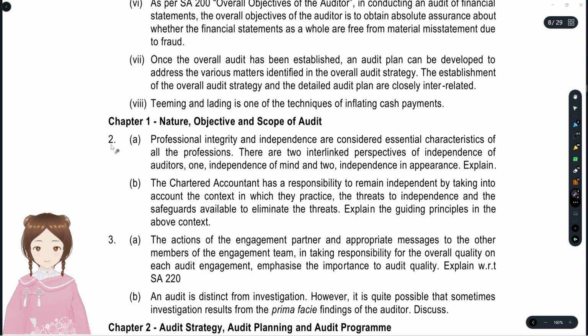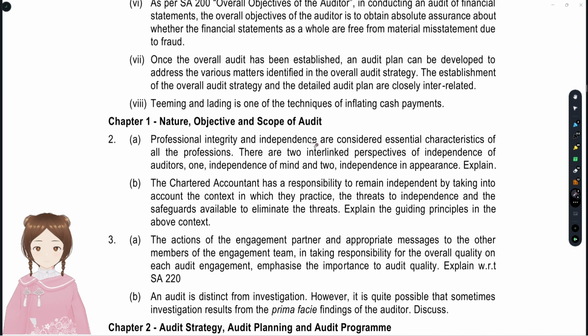Now we'll go with the second question. Professional integrity and independence are considered essential characteristics of all professions. There are two interlinked perspectives of independence of auditors: independence of mind and independence in appearance. They're asking to explain these. You see, in order to answer this, they're asking us to explain not a specific or direct question. So what we have to write about is integrity and independence and the importance of being independent.